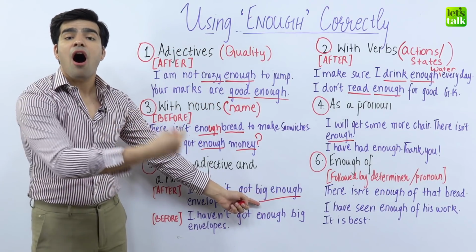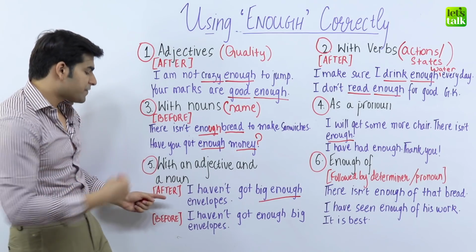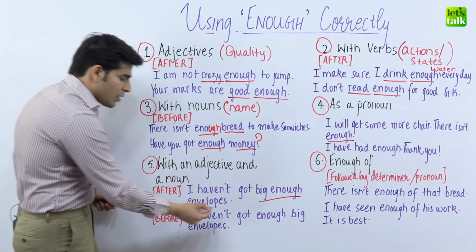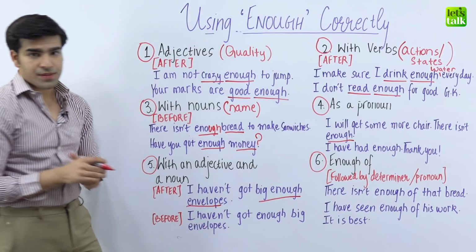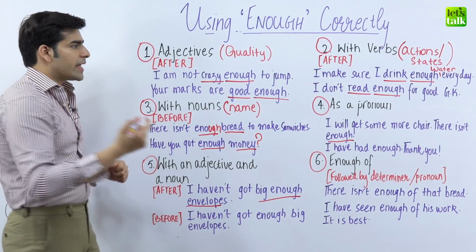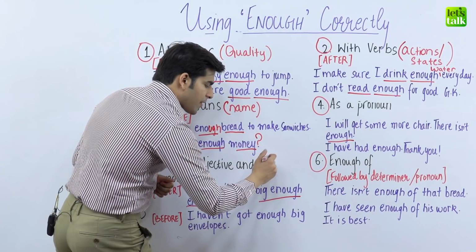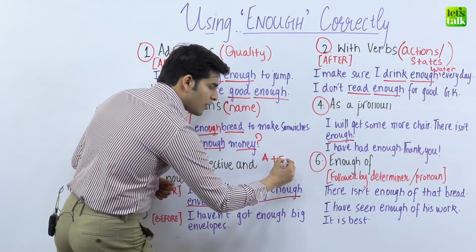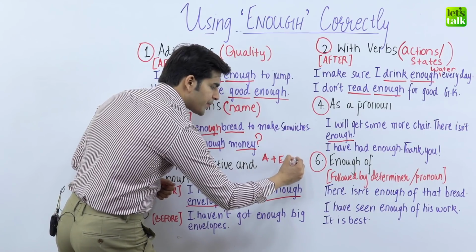Enough comes after the adjective, which is big, and before the noun, which is envelopes. So it looks like this. There's adjective plus enough plus noun.